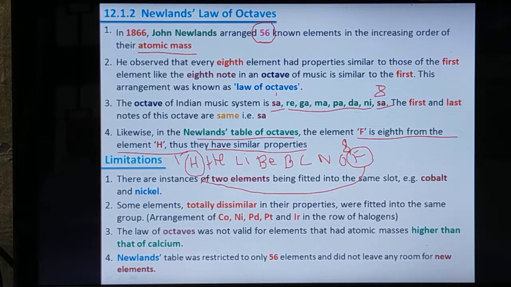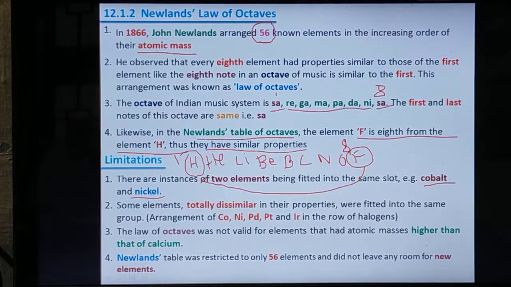Limitations. There are instances of 2 elements being fitted into the same slot, in the same position. Example, cobalt and nickel. In the same place, 2 elements can't be placed, no. But he placed 2 elements in the same position. This is one of the limitations and drawbacks.